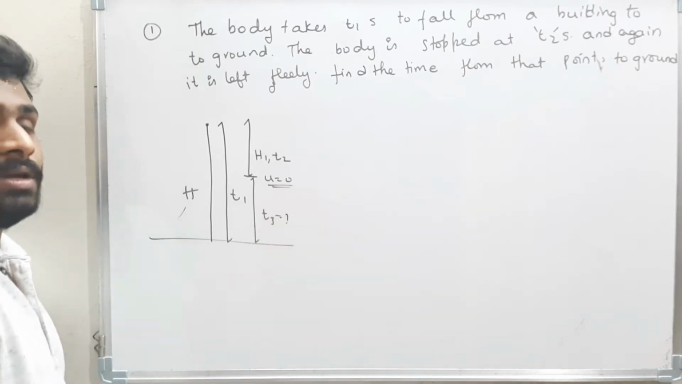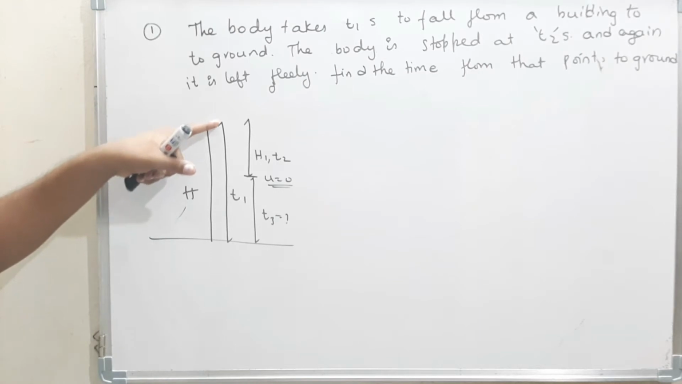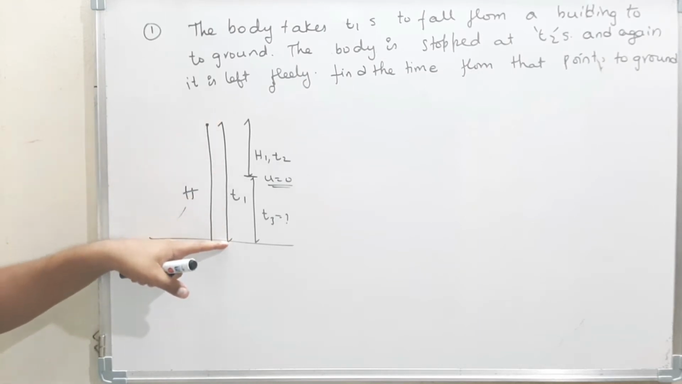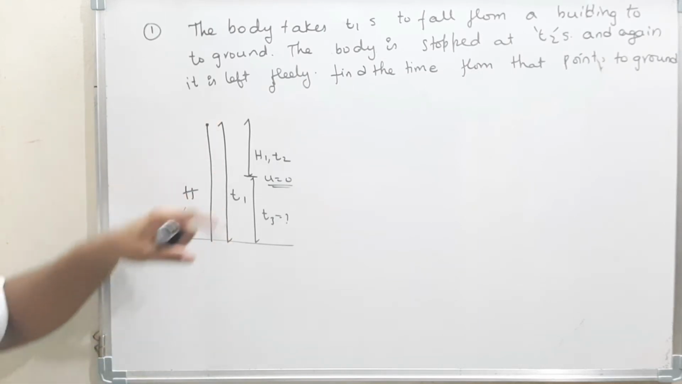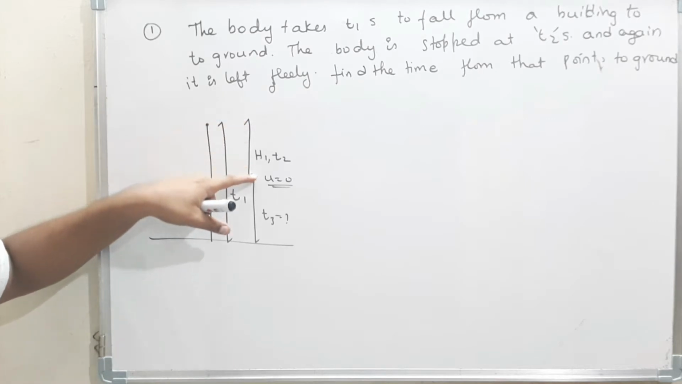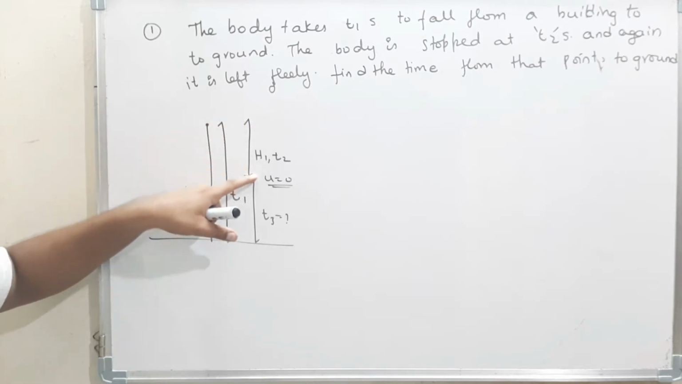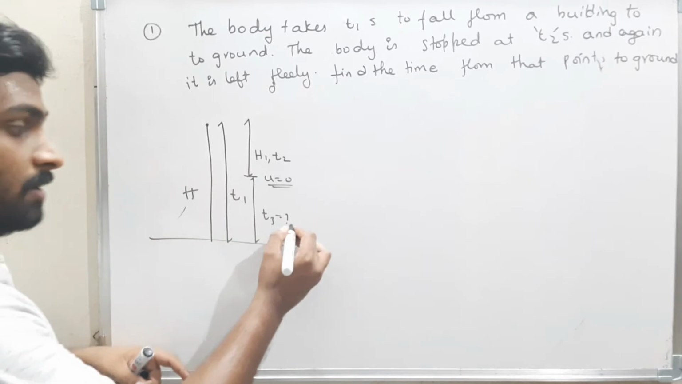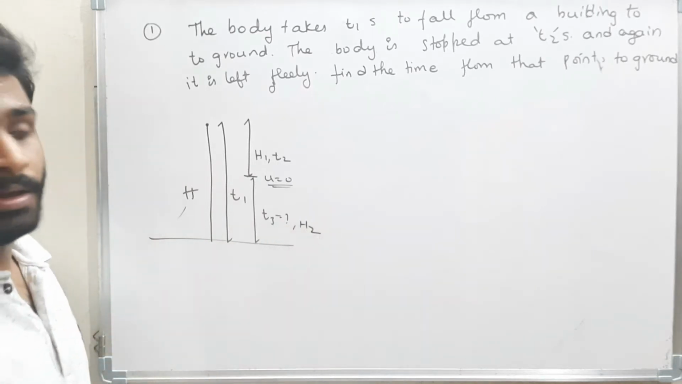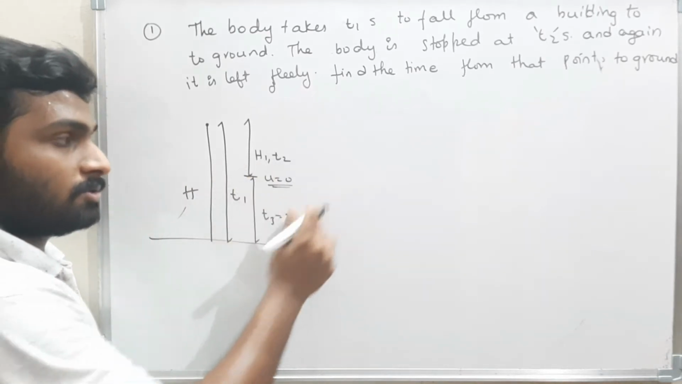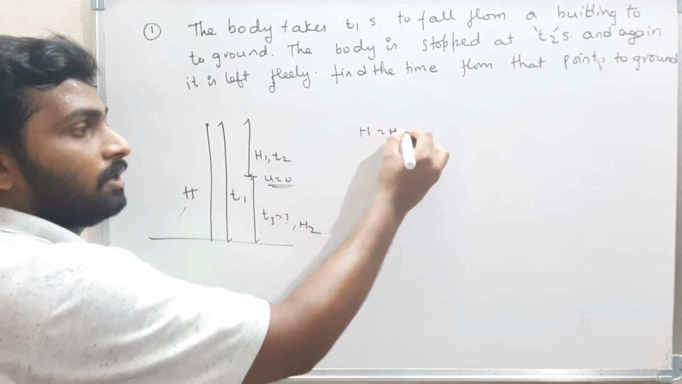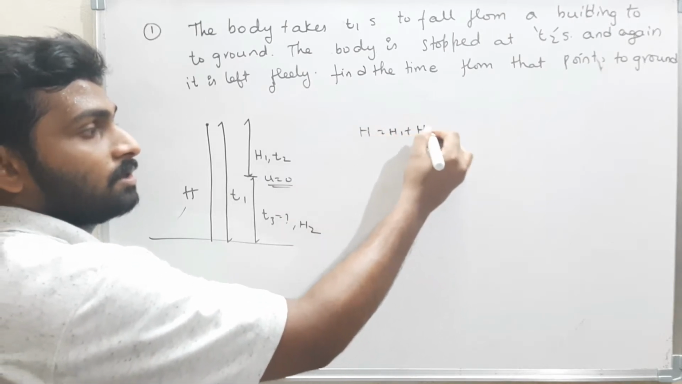Now see here, when the body is moving from here to here, what is the distance traveled by the body? The displacement traveled by the body is h. When the body is traveling from here to here, the distance is h1. And from here to here, it is h2. Therefore, h is always equal to h1 plus h2. You can use that.